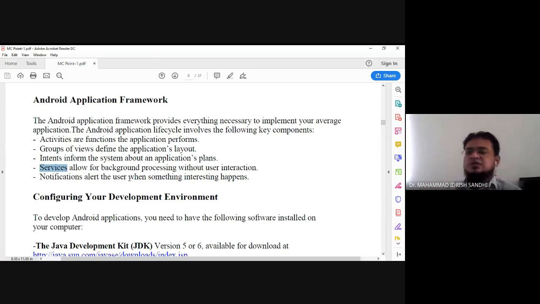The example of this background process is, can you say anything? Can anybody give an example of a background process? Anyone? Example of services that allow background processing without user interaction.